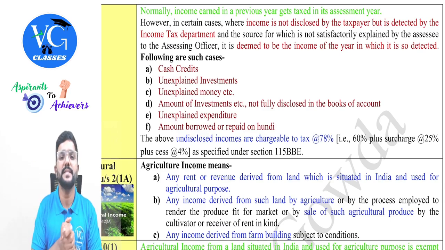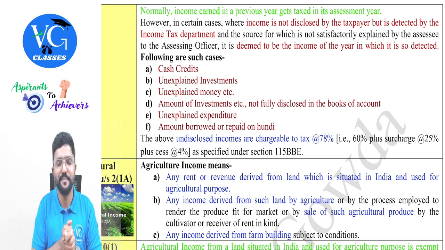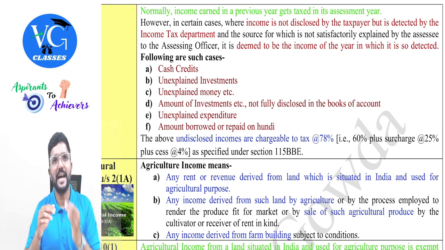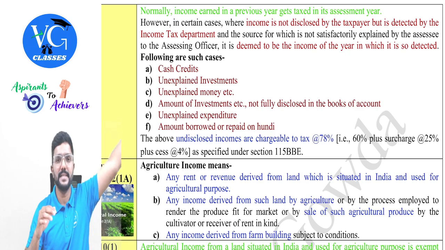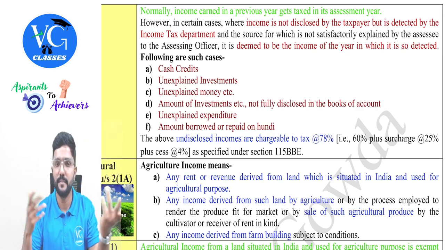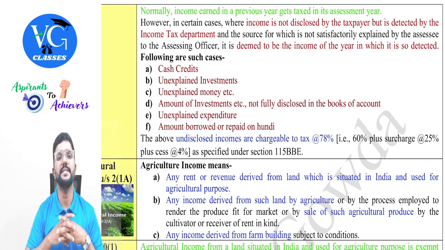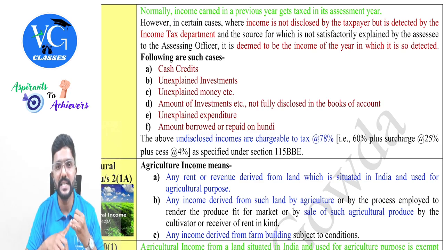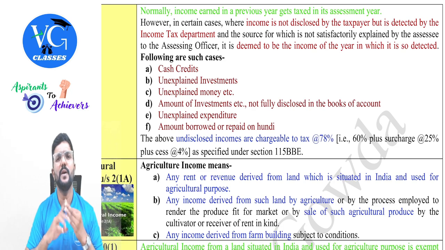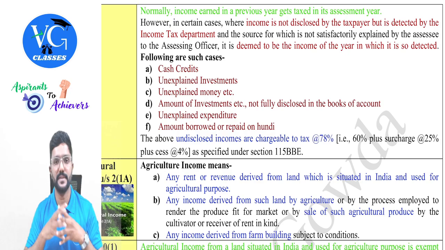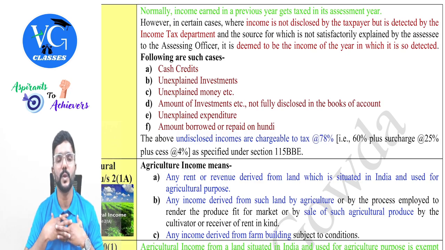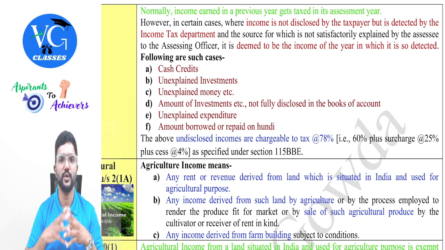Normally, income earned in the previous year will get taxed in the assessment year. But assume the assessee had earned an income in the past. He was supposed to disclose it, but he has not disclosed it. But after a few years, assume during our previous year, there is an income tax raid conducted or investigation, scrutiny, or any search has been conducted on the assessee's premises. And the department got to know that he has earned a lot of income or assets or investments, but he has not disclosed it. Can they tax it now?